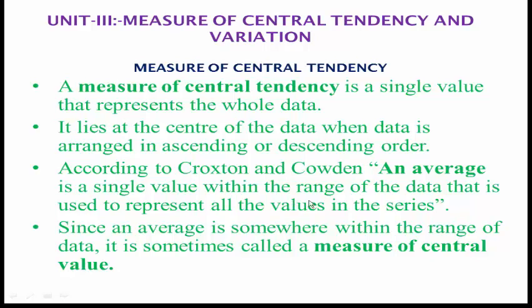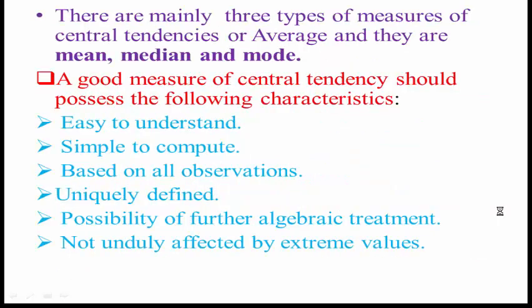Now we are going to see some requisites for measure of central tendency. There are mainly three types of measure of central tendencies or averages, that are mean, median and mode.